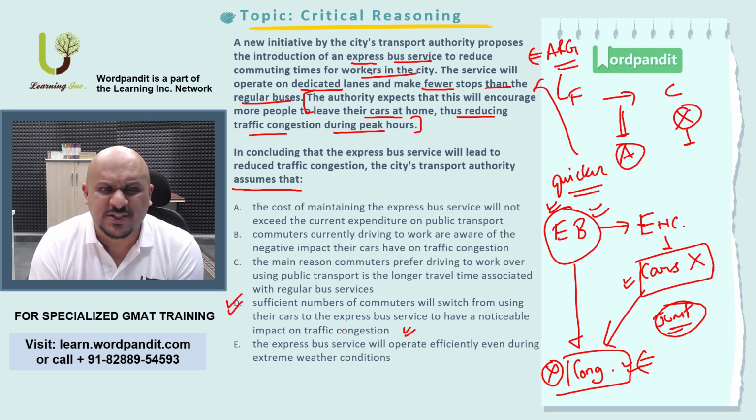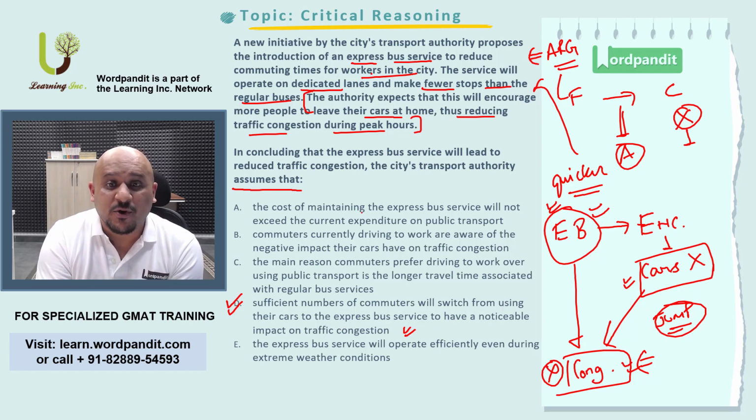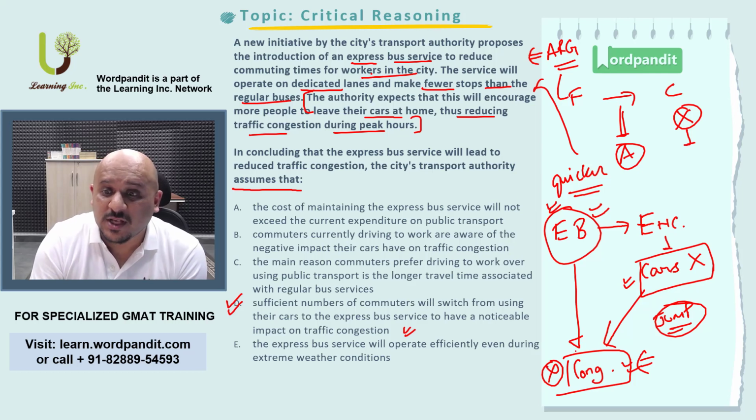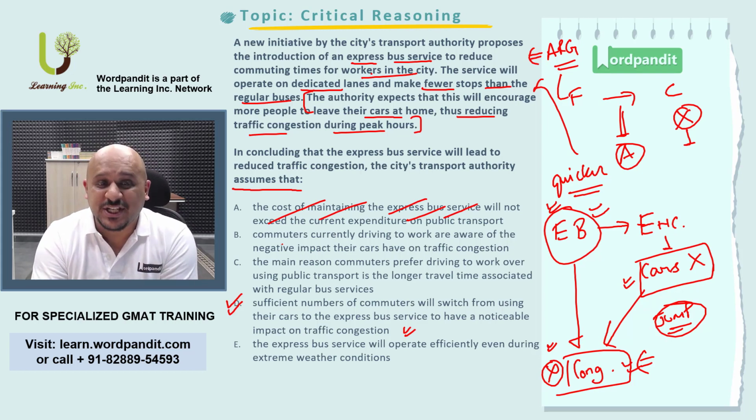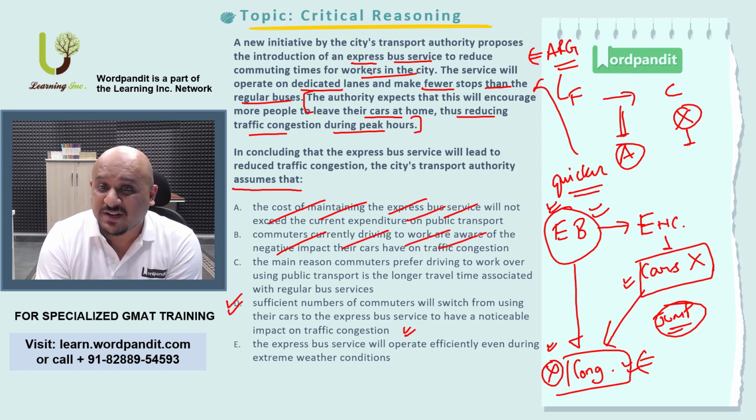Let's look at the other answer choices as well. Option number A: the cost of maintaining the express bus service will not exceed the current expenditure on public transport. This is not about the cost. Remember, the conclusion is about reducing the congestion. So cost has no correlation with the assumption of the argument. B: commuters currently driving to work are aware of the negative impact their cars have on traffic congestion. Just being aware of the negative impacts does not amount to any action as such. So there is no perceivable action which is happening.